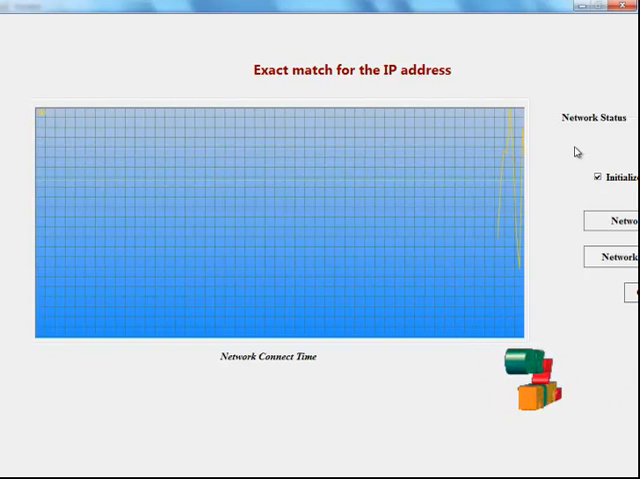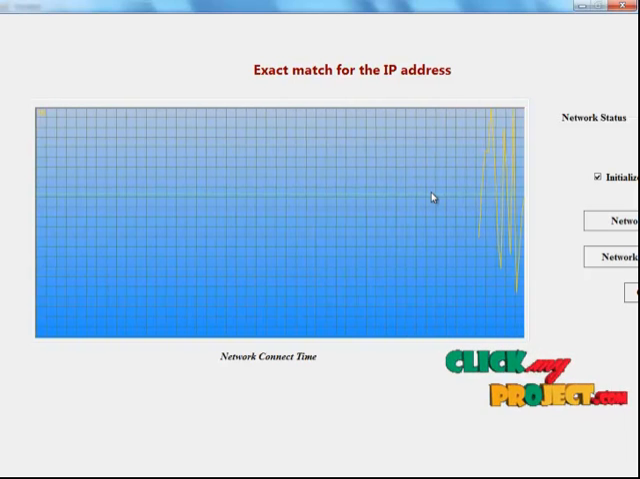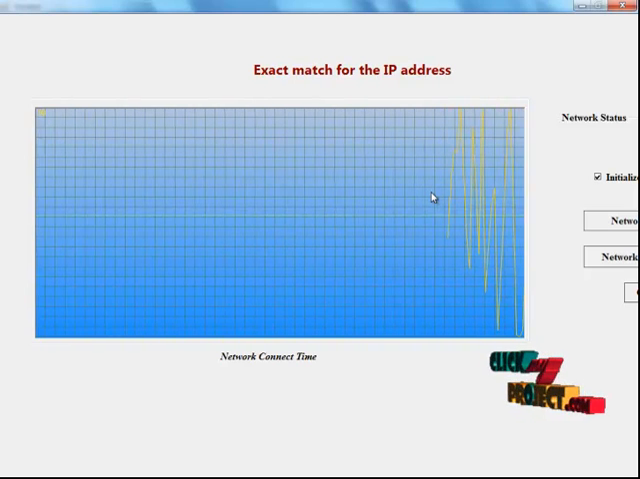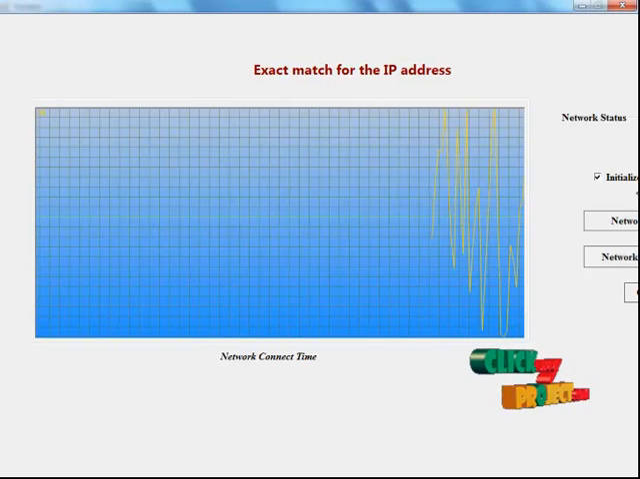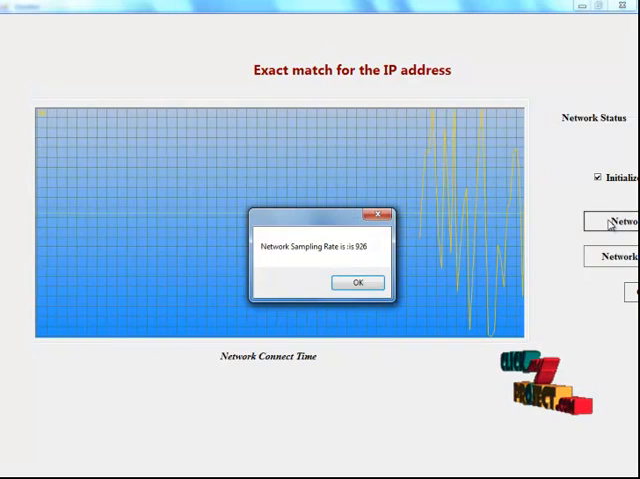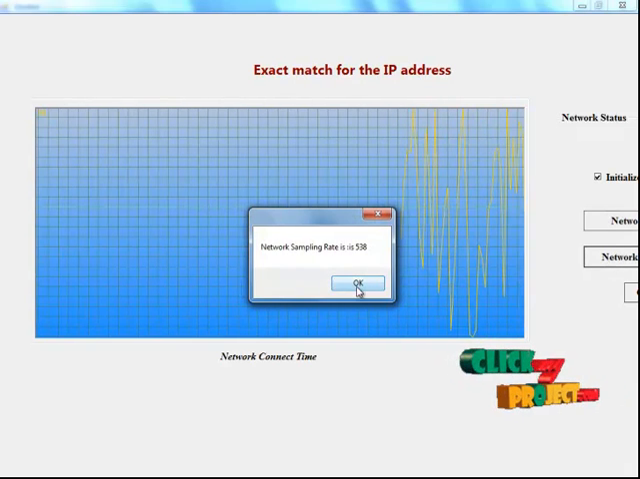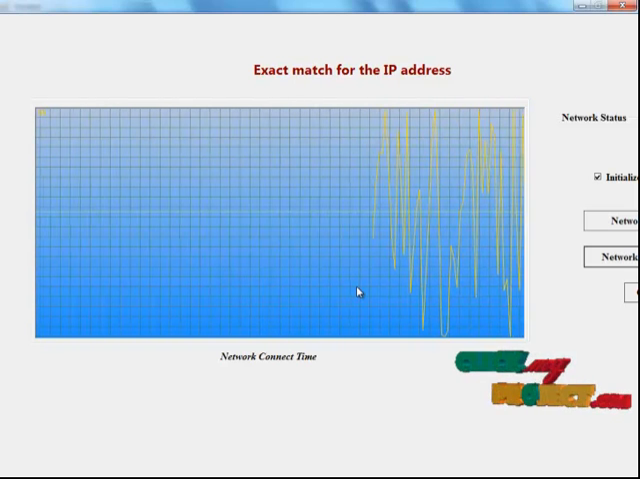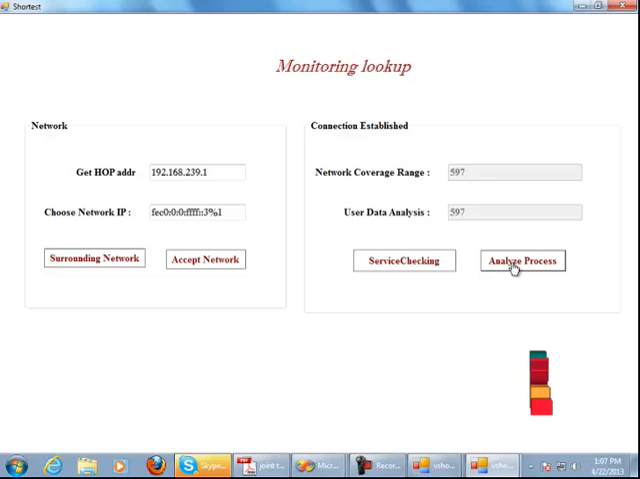In the monitoring process, its level will be increasing and decreasing. It won't be stable because, depending upon our network, the transaction rates vary. So the monitoring process is done like this. We can see the network sampling rate is 926 and the network bit rate is 538. It will change depending upon the file and the network. Then close the button. We can do the analyzing process.